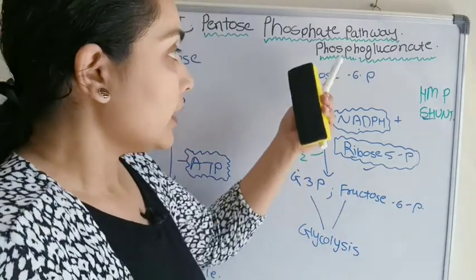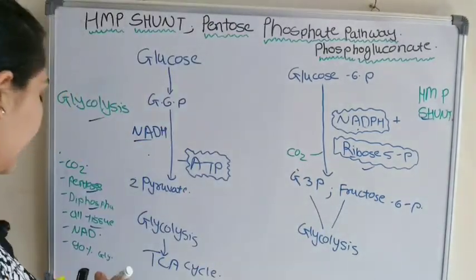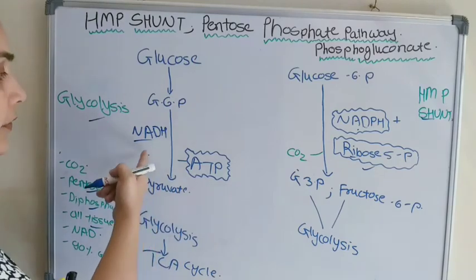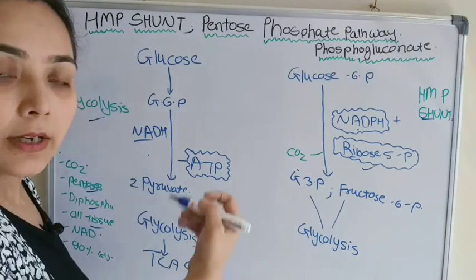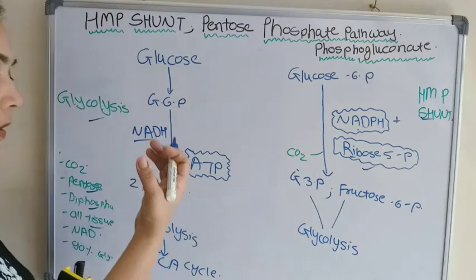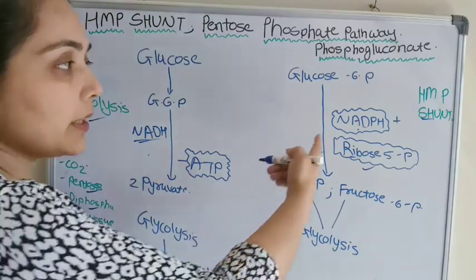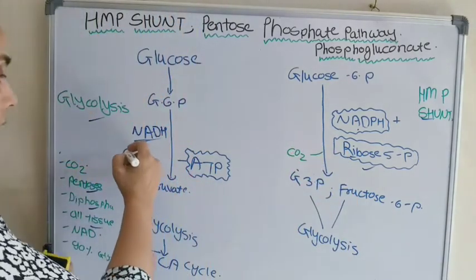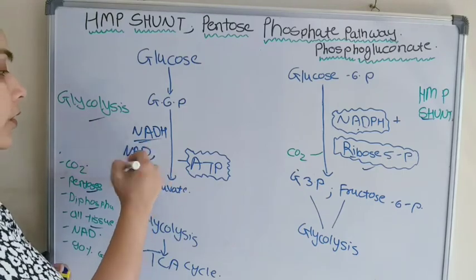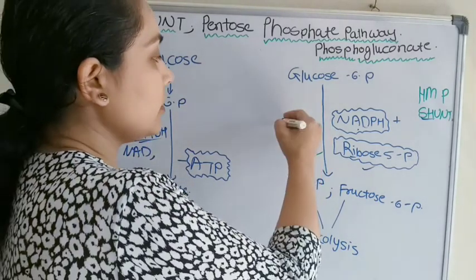In that case this pathway is active. And another major difference we discussed: NADH is the reducing agent. Here NADPH means NAD will accept the hydrogen or electrons, and here